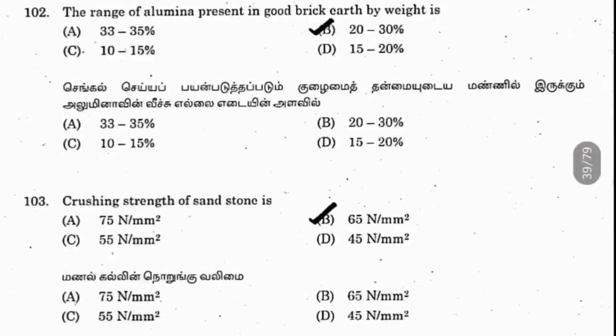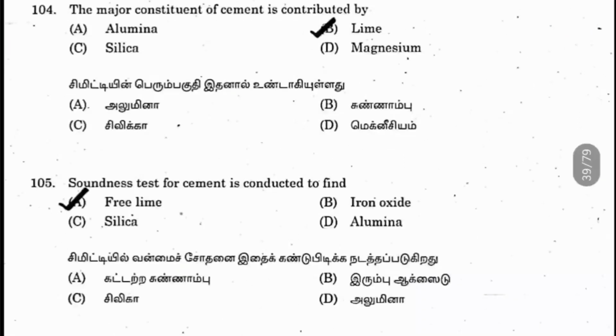102, the range of alumina present in good brick earth by weight is what? So here it's 20 to 30%. 103, the crushing strength of sandstone is 65 Newton per mm square. 104, the major constituent of cement is contributed by lime.